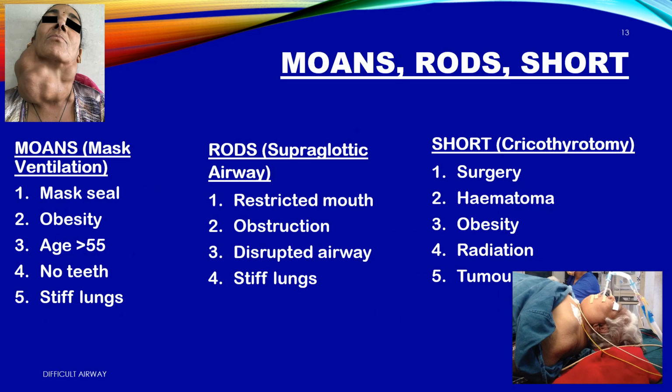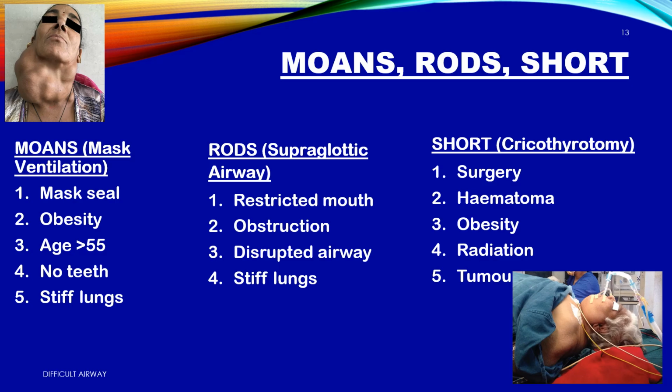MOANS, RODS and SHORT. MOANS, mask ventilation: 1. Mask seal. 2. Obesity. 3. Age greater than 55. 4. No teeth. 5. Stiff lungs. RODS, supraglottic airway: 1. Restricted mouth. 2. Obstruction. 3. Disrupted airway.